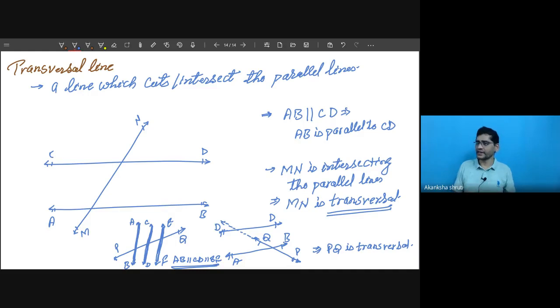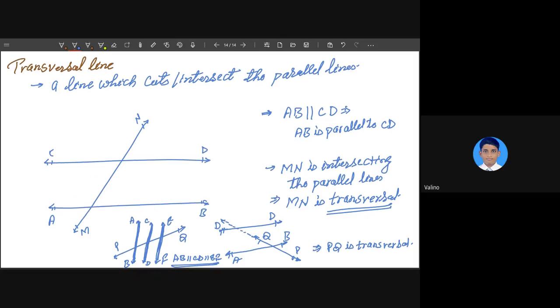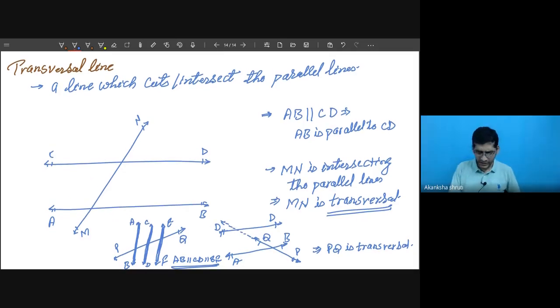We will also write the theorem. If one line is parallel to another line, and that line is parallel to a third, then the very first line will also be parallel to the third line. Those things we will also write. Sir, in any figure, will there be only one transversal? No, it is possible to have more than one transversal. If you are drawing this one, say it was MN, let us call this PQ. So it is possible to have any number of transversals.